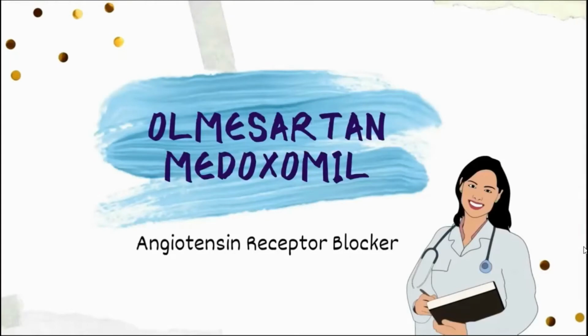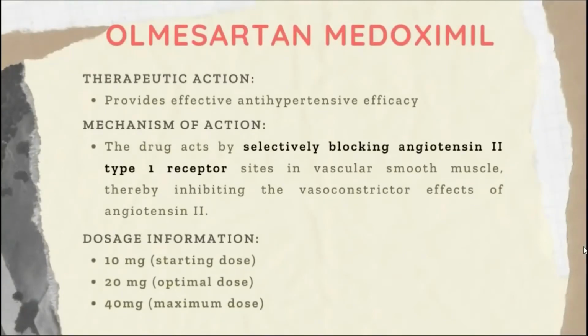We will first introduce Olmesartan medoxomil. This drug provides an effective antihypertensive property by selectively blocking angiotensin-2 type 1 receptor sites found in vascular smooth muscle, thereby inhibiting the vasoconstrictor effects of angiotensin-2. Here is the dosing information that can help medical practitioners: 10 mg as its starting dose, 20 mg as its optimal dose, and the maximum dose is 40 mg.